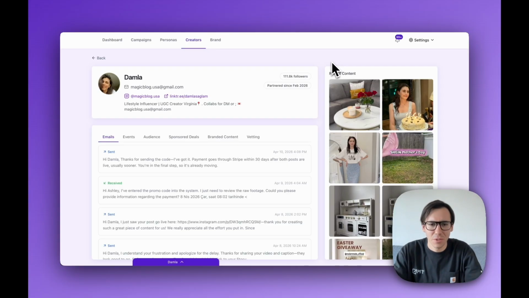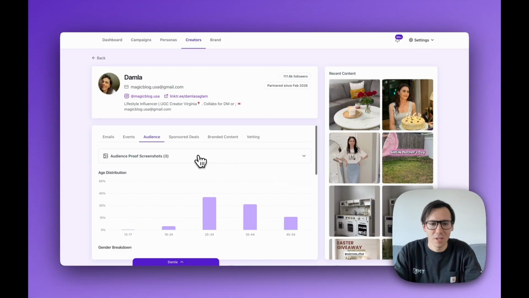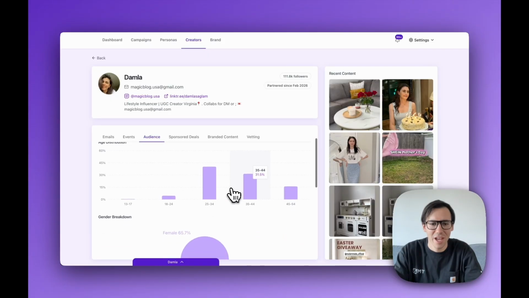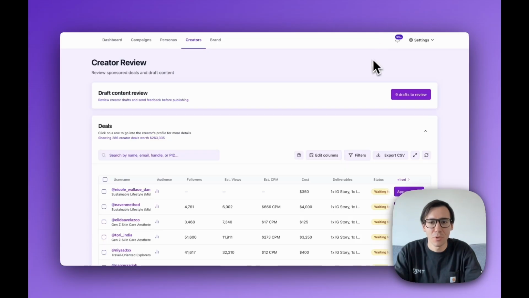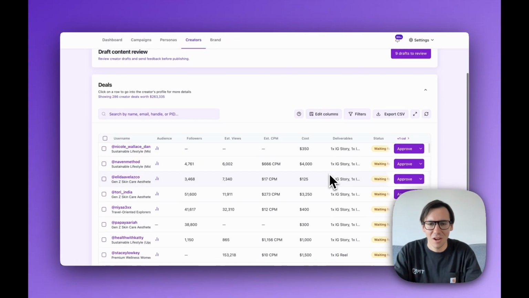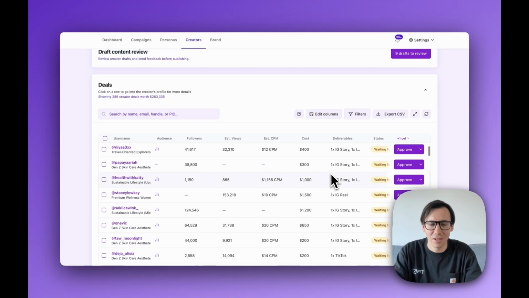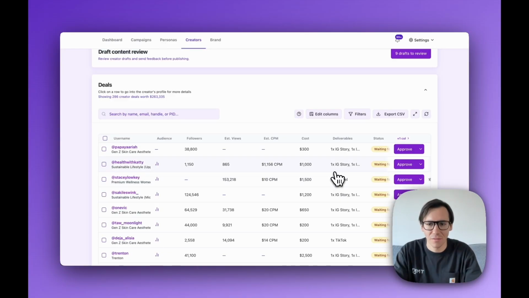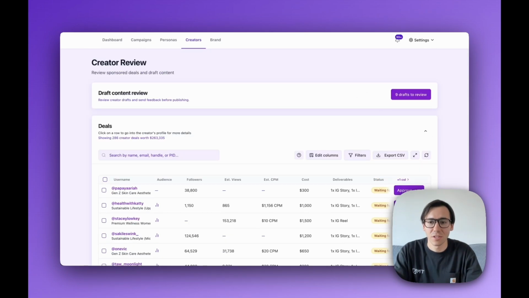I want to show you something else that we do: sponsored deals. You can see all of your sponsored deals in every creator. You can see the audience, including the audience proof screenshots, seeing their age distribution, demographics, and you can even approve creators in bulk. All of these creators have been pre-negotiated. They all are able to have a DocuSign signature, and they can have payments handled automatically through Stripe. We handle all that. All you have to do is approve, or you can renegotiate or reject a creator.